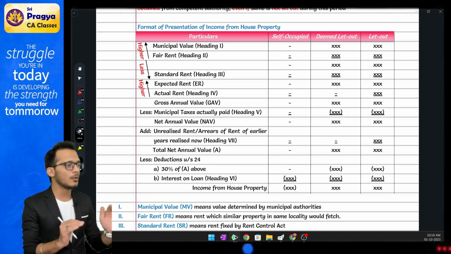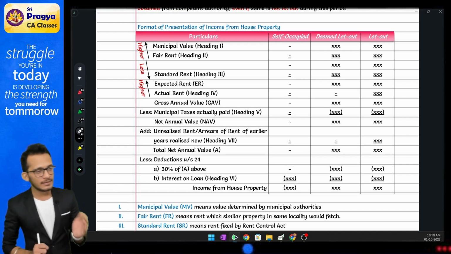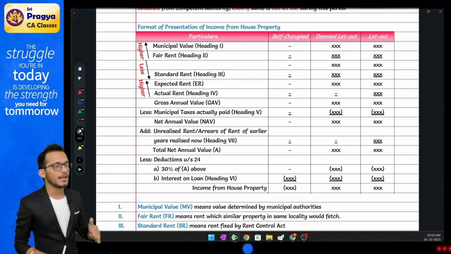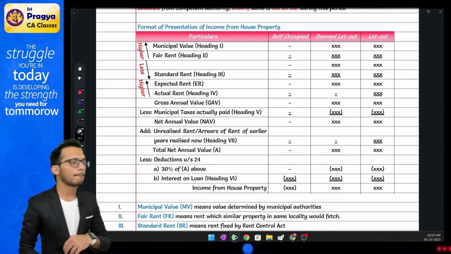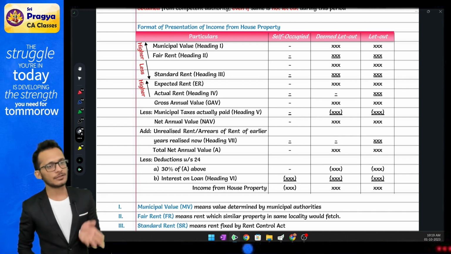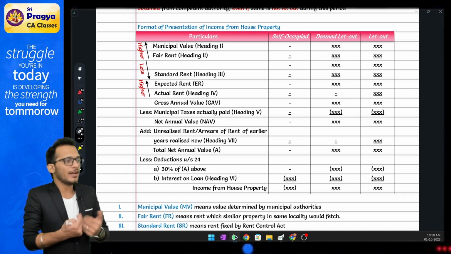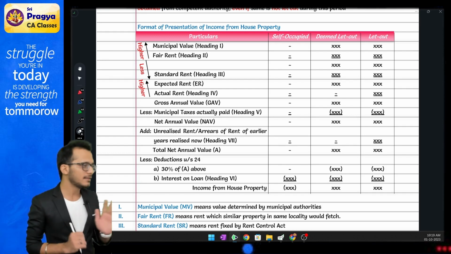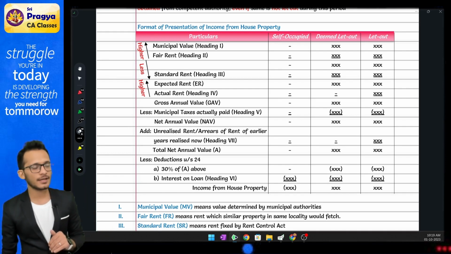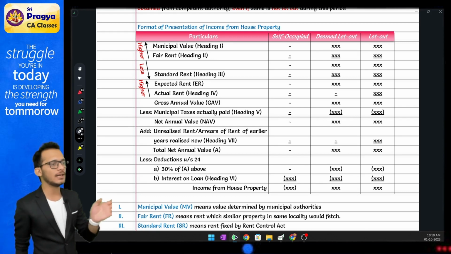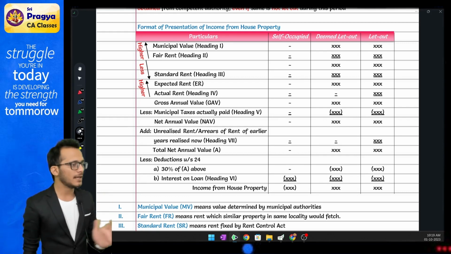This answer will give you what is called expected rent. This expected rent will be compared with my actual rent. When you talk about actual rent, it is not the actual rent which you receive. It is the actual rent which you would have received if you had no vacancies. So they are saying compare your expected rent with the actual rent, ignoring vacancies, whichever is higher.